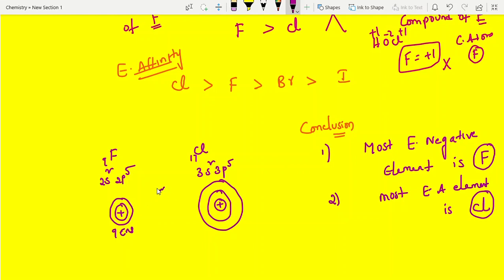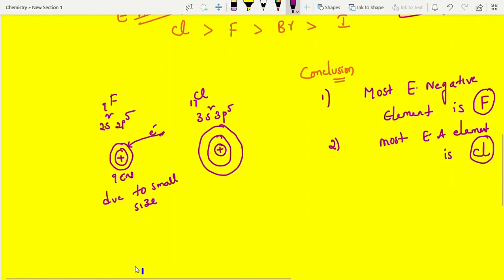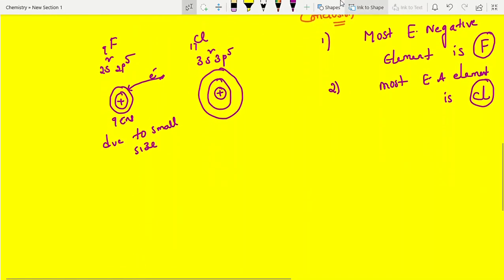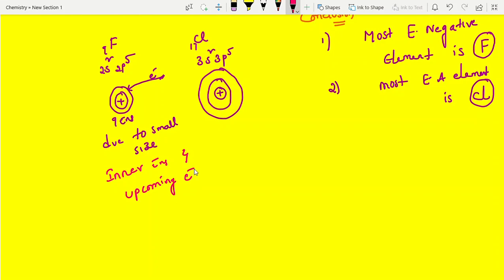So we are adding an electron. Adding electron time, what happens? Due to small size, the inner electrons and the upcoming electron experience repulsion.